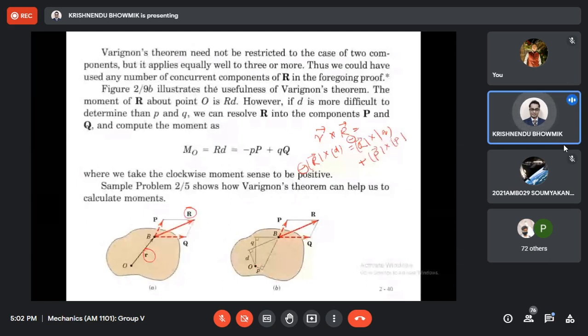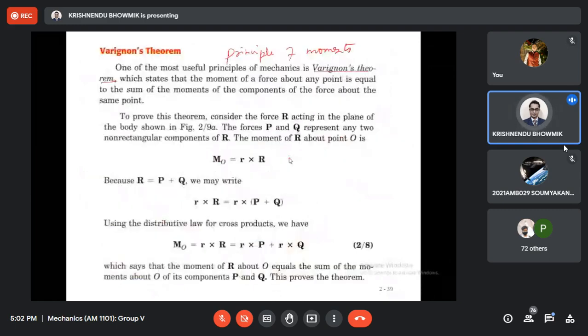And that is nothing but M0, basically M0 equals R times D equals minus Q times q plus P times p, magnitude wise. Or in vector form I can also write, as the book writes, this equals this plus this.